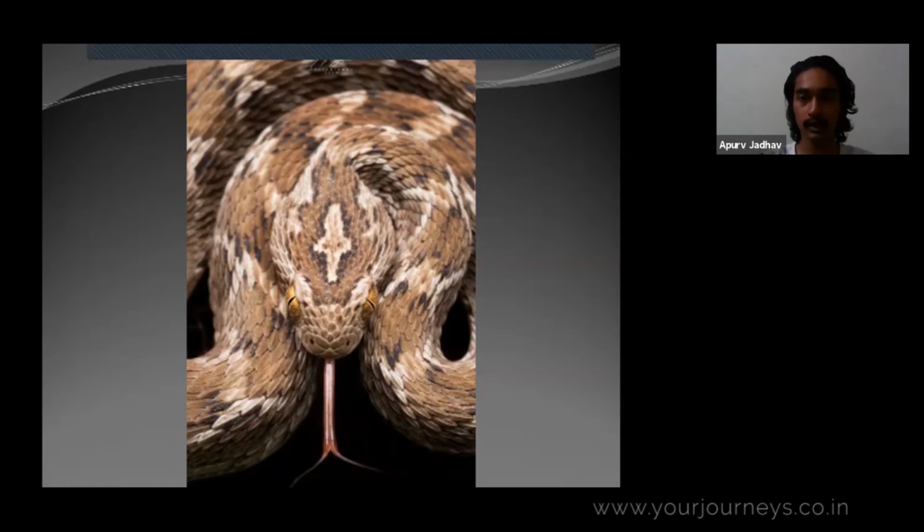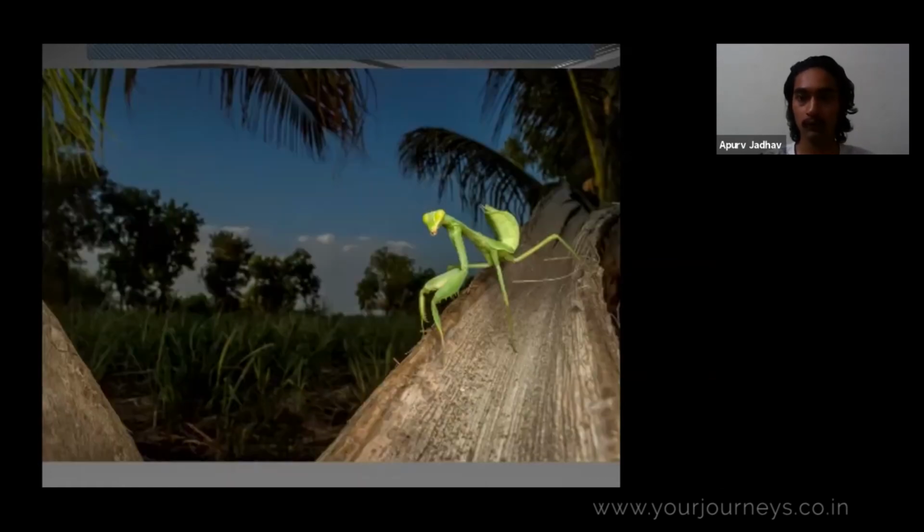Yeah, so this is another example of wide angle close-up photography. I can't say it's a macro image, but you can call it close-up photography. So even this one is shot using 18-55 mm and an external flash using a diffuser. So you can easily figure out that this is near some farm. There's sugarcane behind, there are trees. You can figure out that it is daytime. So it just looks nice. And it also makes the subject look larger than life. It looks like the subject is quite large, even though it is small.